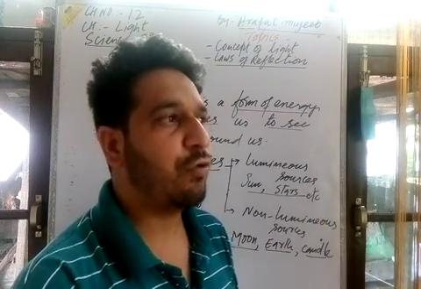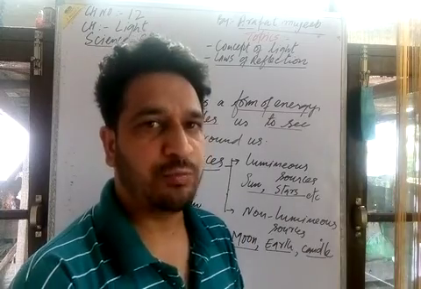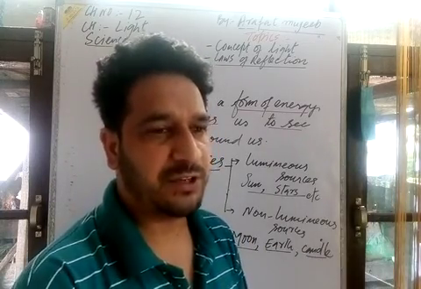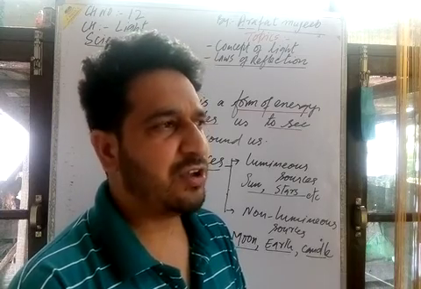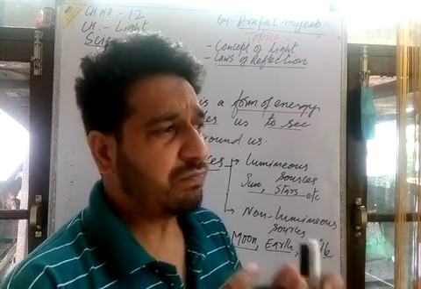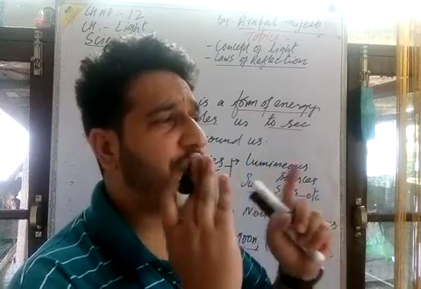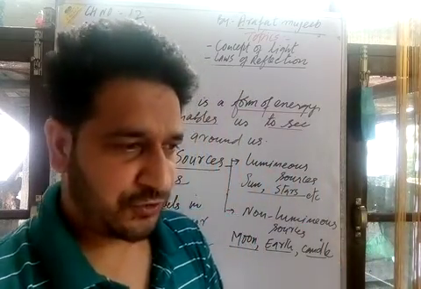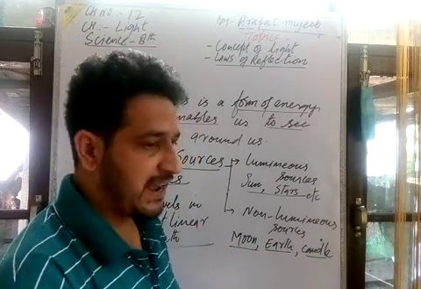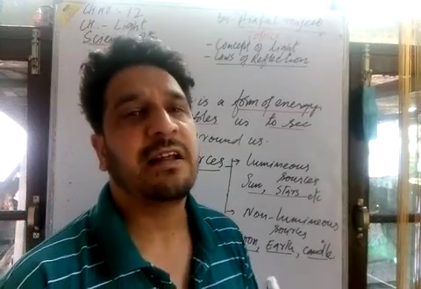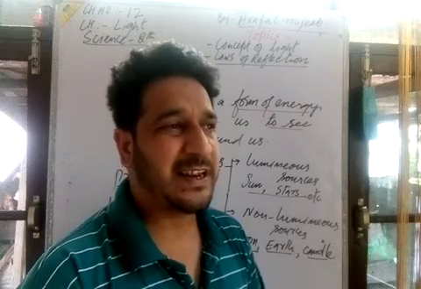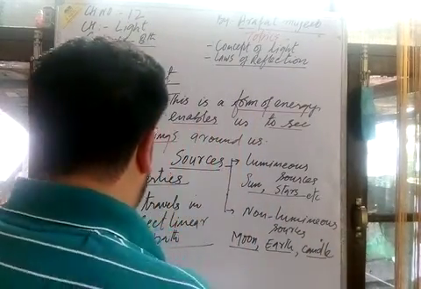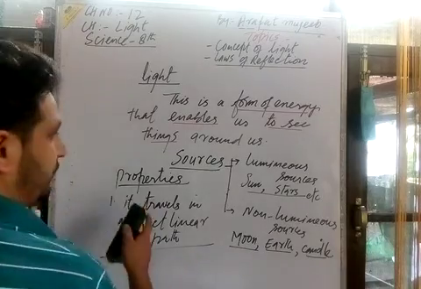Not go upward, then we can observe behind the wall, behind the opaque other opaque substance. It is impossible because our light always travels in a straight path. आपने 7th क्लास में एक्सपेरिमेंट किया होगा, क्या इस चीज को प्रूव किया होगा कि light has a rectilinear property. That means it travels in a straight path, in a straight line.